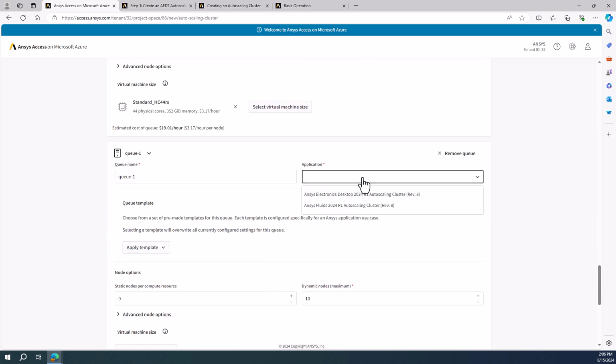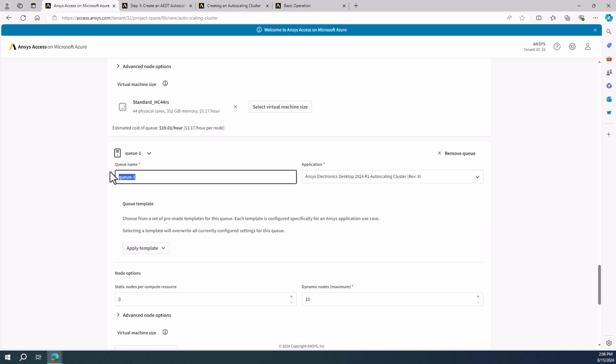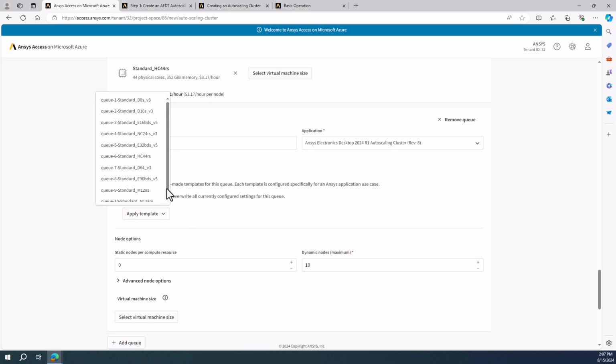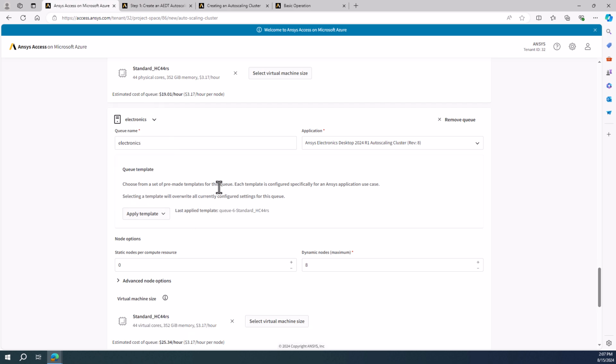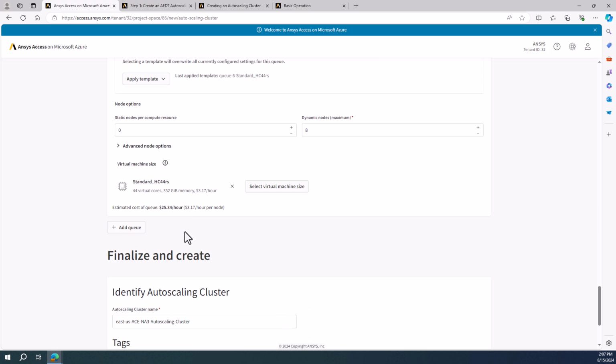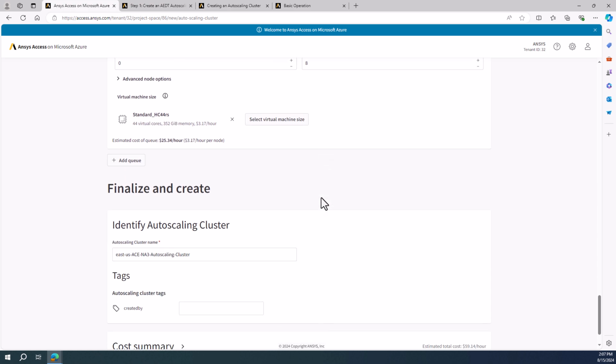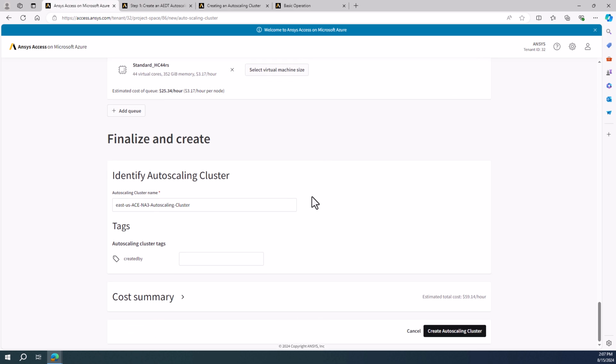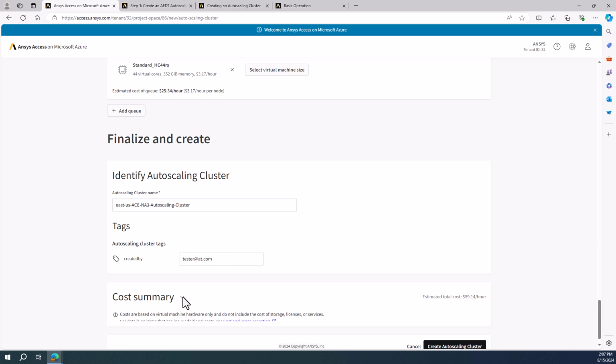I'll create one queue for electronics. Notice the templates are different for each application, so I have different options here. And I'll just say this is good and move on to the next step, which is just to finalize. So I can add my tags, name the cluster, and then there's a cost summary I can look at here.